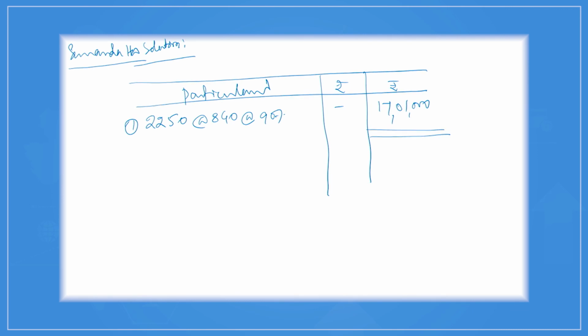So, 17 lakh 1000 is eligible for levying GST at the rate of 18%. If we levy GST at 18% on 17 lakh 1000, we will get the amount rupees 3 lakh 6180, that is the amount of GST payable.